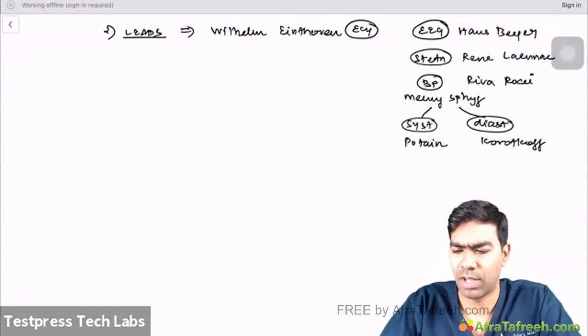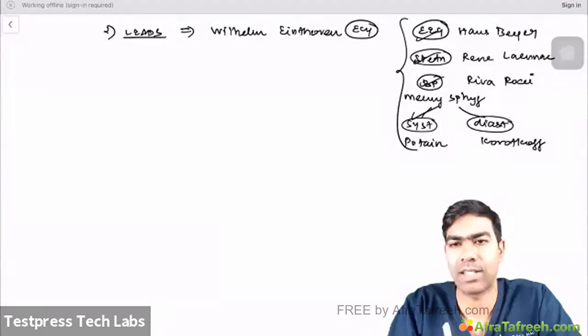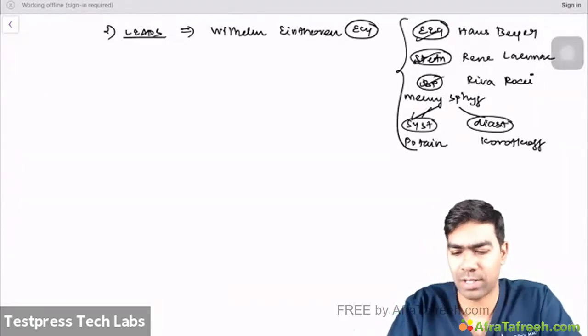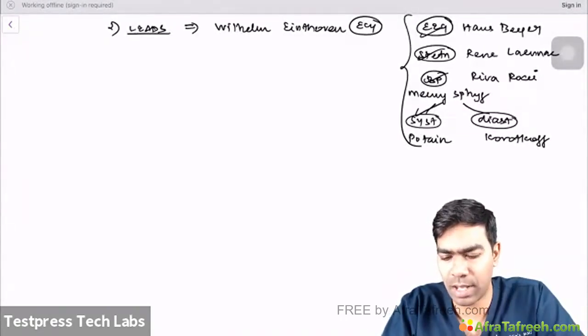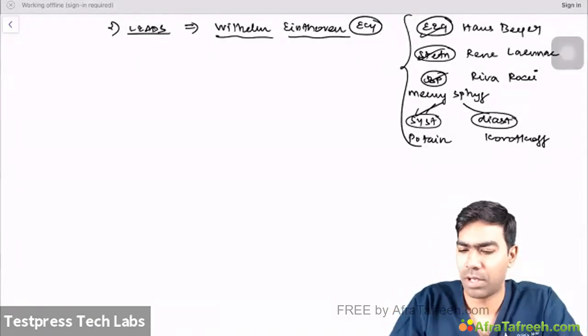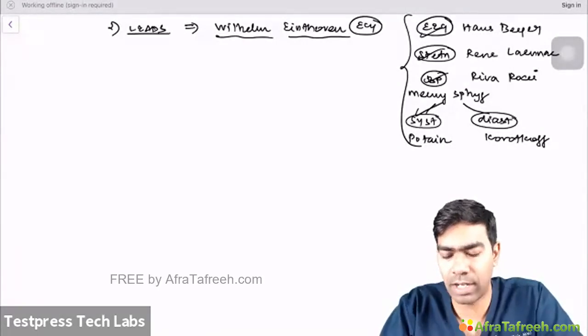Some of these questions were asked in your exams, old questions from 2016, 17 and so on, where they used to ask the names of these people. Right now, I don't think these kinds of questions will be there. But anyway, let us discuss what Willem Einthoven has done for the electrocardiogram.